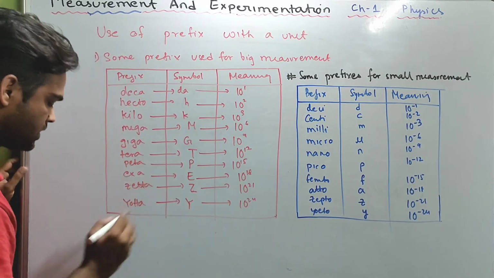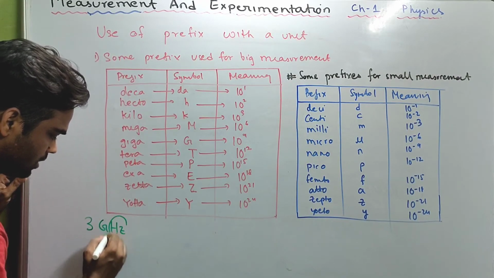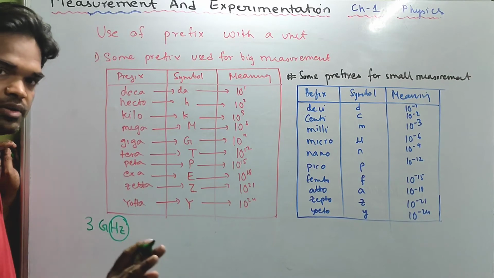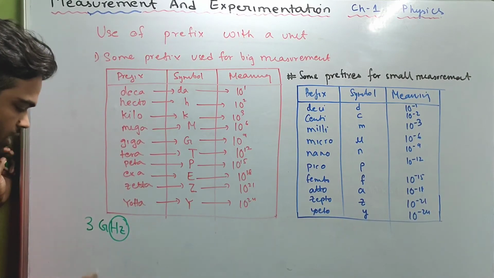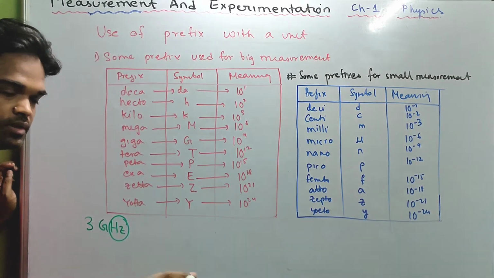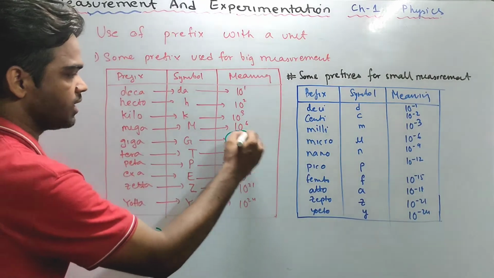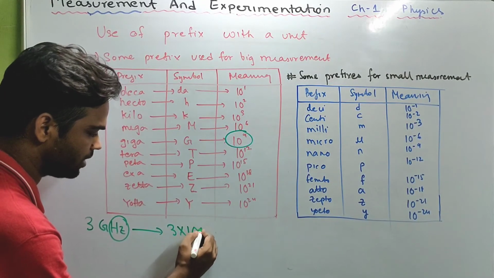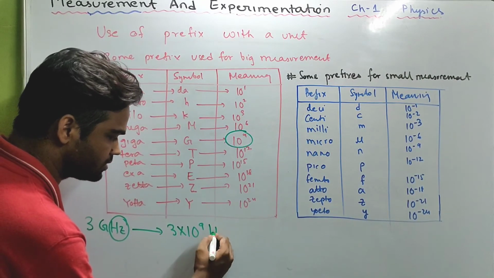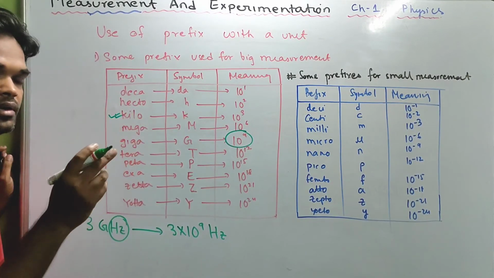What do I mean? Suppose I write 3 gigahertz. Hertz is my unit, SI unit of frequency. Now, if I want to convert 3 gigahertz to hertz, what I'll do, 3 giga is what? 3 into 10 to the power 9 hertz. Simple. For example, kilometer.